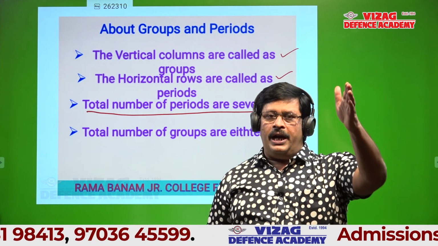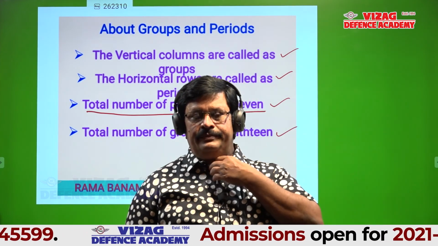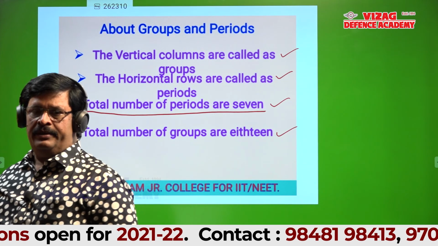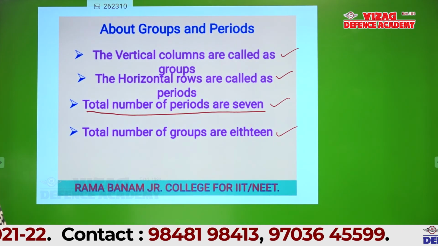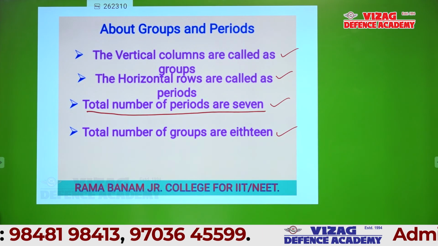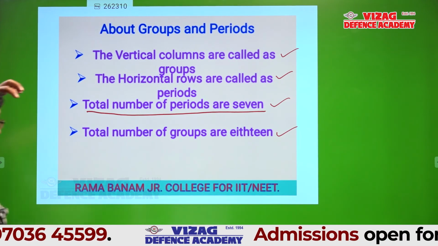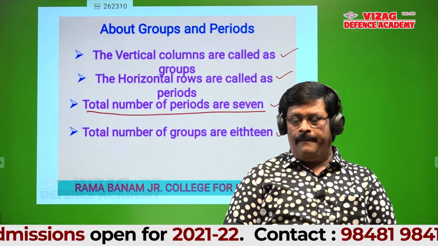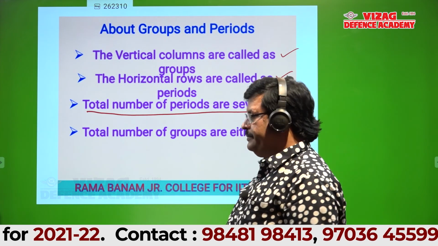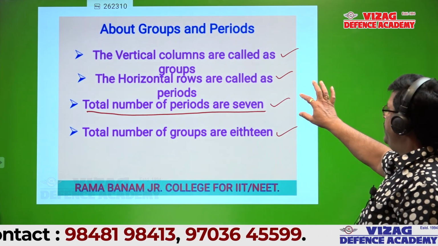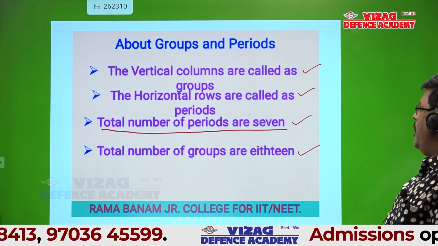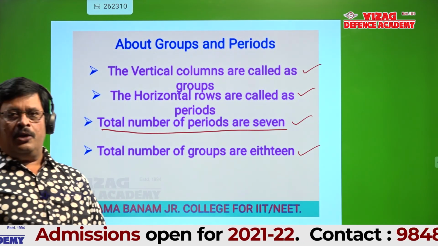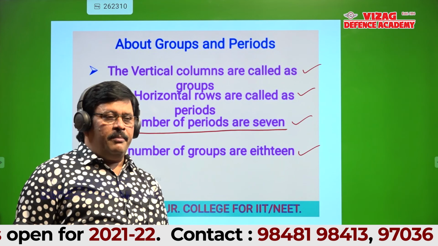Point number 3: total number of periods is 7. Point number 4: total number of groups is 18. Yes, write these 4 points. The vertical columns are called groups, horizontal rows are called periods, total number of periods is 7 and total number of groups is 18.